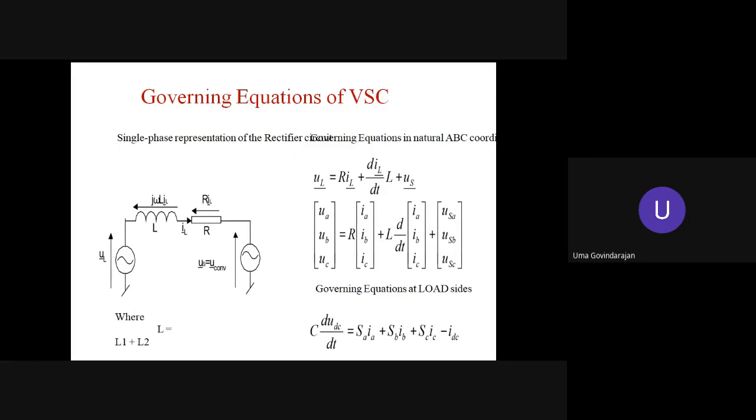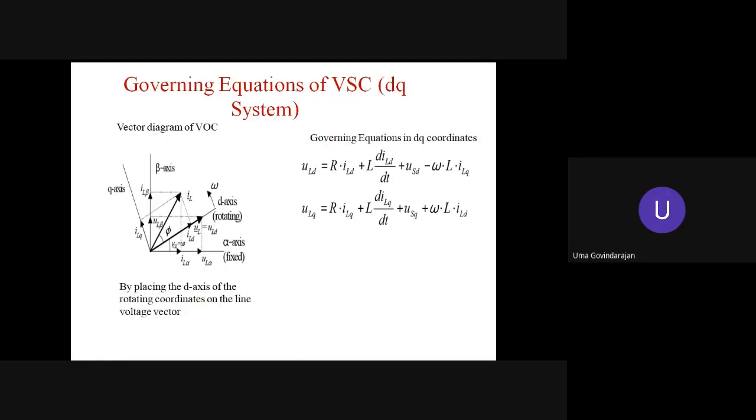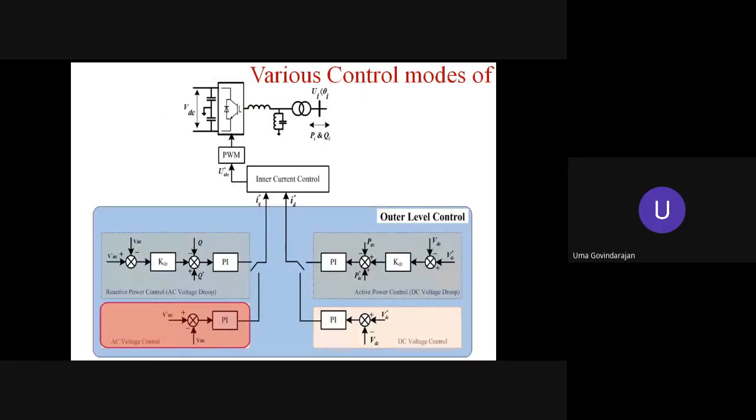For the control scheme of the VSC, you have to draw the per cycle single line diagram of the three-phase network. The voltages and currents are written in state, differential equation form, and we have developed the mathematical model, and a decoupled controller has been developed.